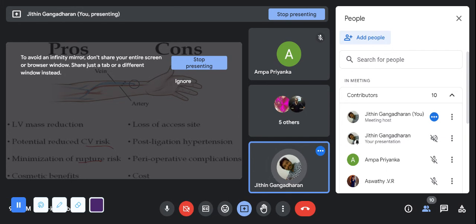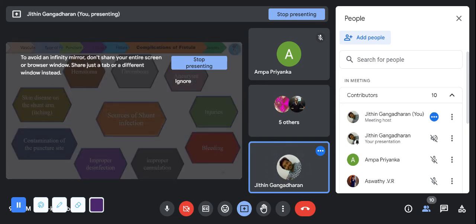And what are the cons? Loss of access site. If it is not working, we lose it. Post ligation hypertension can be there. Also a source of shunt infection, if we have a problem or complication with the fistulas. If we are using the fistulas, injuries can occur at these fistulas, which may lead to bleeding. If it is improperly cannulated, it may also lead to bleeding. Improper disinfection may lead to hematoma, thrombosis, and skin diseases. Contamination of the puncture site, and again infection.